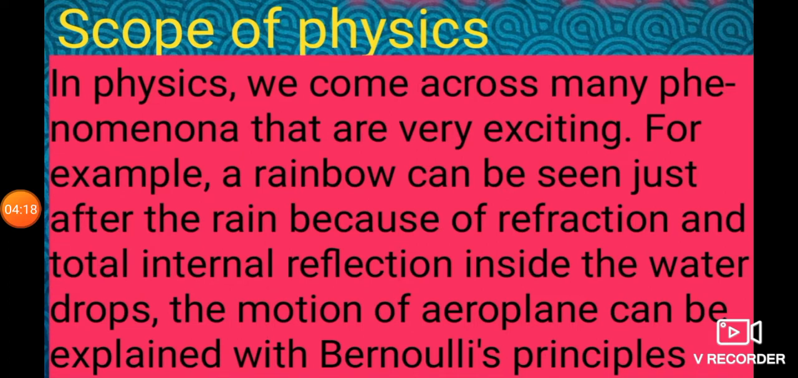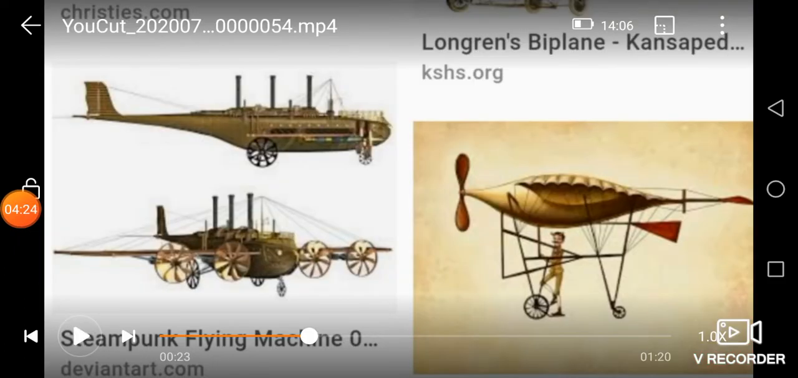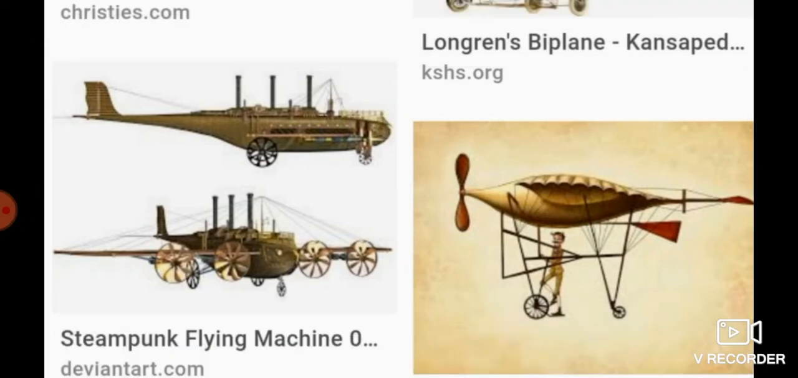The next one is that the motion of an aeroplane can be explained with Bernoulli's principle. You see the pictures of different kinds of objects, flights or aeroplanes, from the first generation to the present generation. How these objects fly in the sky is only due to Bernoulli's concept, that is, physics concepts only.